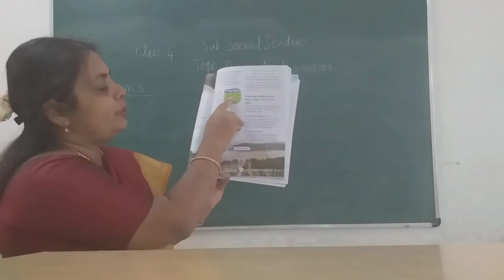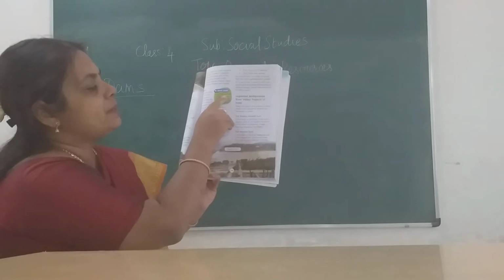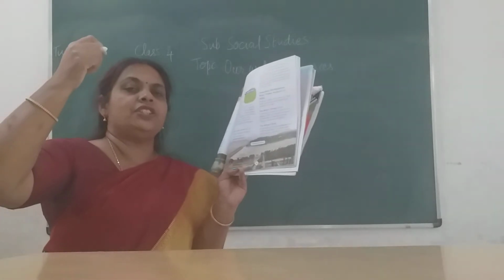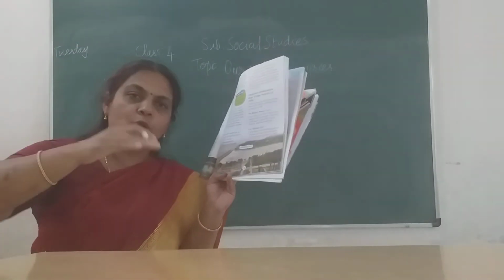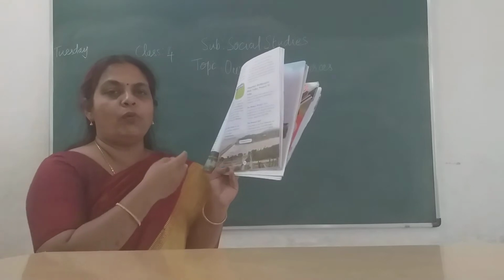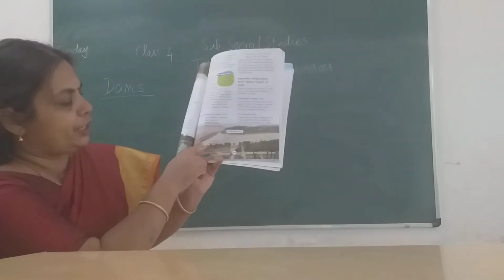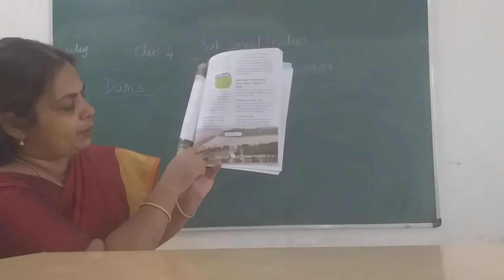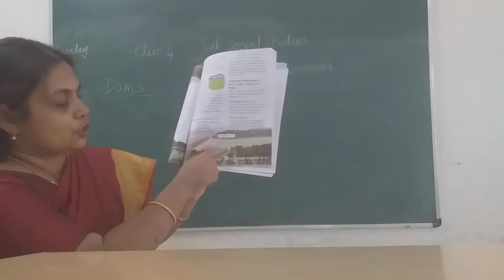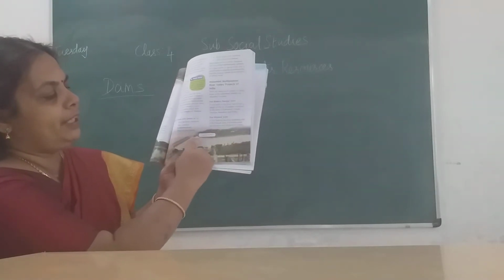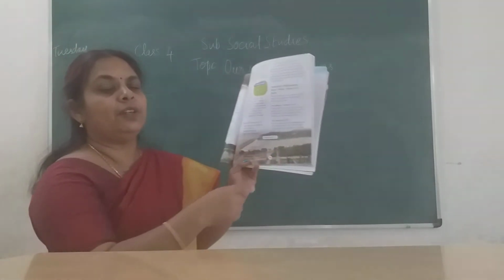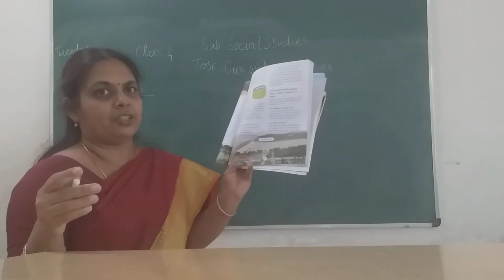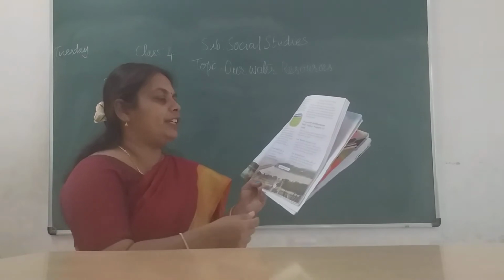Here they have given: a dam has special gates called sluice gates. Using the chain, they pull them up or down to change the height, so that the water can flow. You can observe so many sluice gates here. The water is gushing out through these sluice gates, and the river water travels and can be diverted to various places, children. This is the main purpose of a dam.